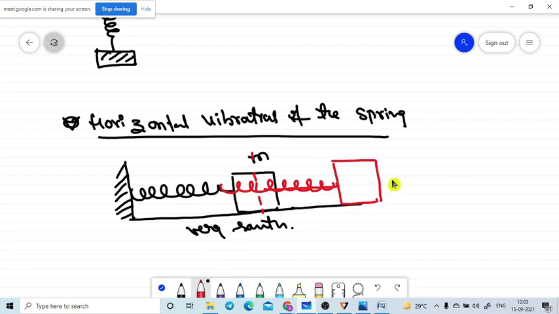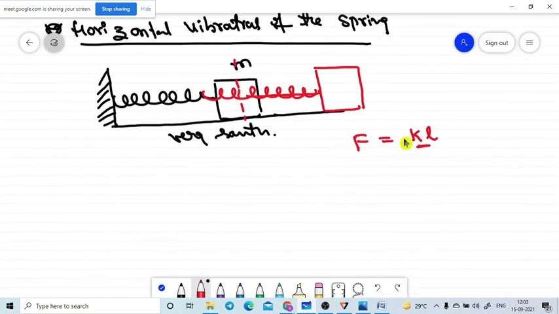Again, as we discussed, the restoring force generated in the spring is F equal to the spring constant times the elongation, F equal to minus kx. We will get the same problem but in the opposite direction. Again the same formula we will get. Then F is equal to ma, is equal to, if we take k by L, again what we will get.